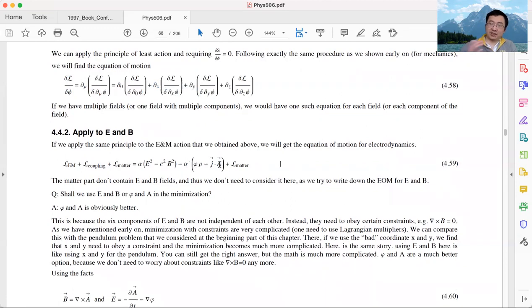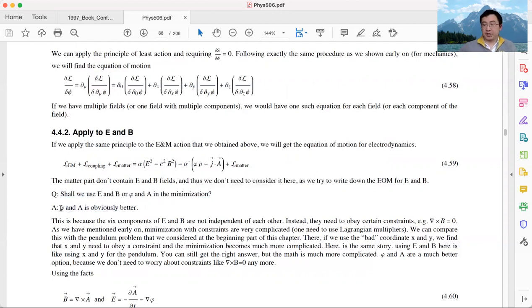E and B can describe the electromagnetic field, and phi and A can also describe it. There are two types of coordinates we can use. So which one should we use to do the variation calculation? That's the question we need to answer first, and the answer is quite obvious.